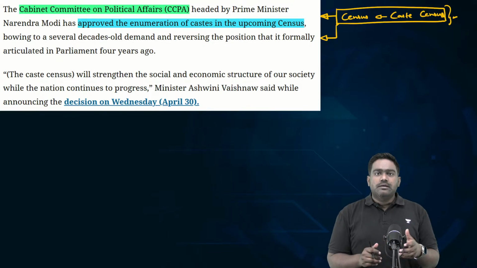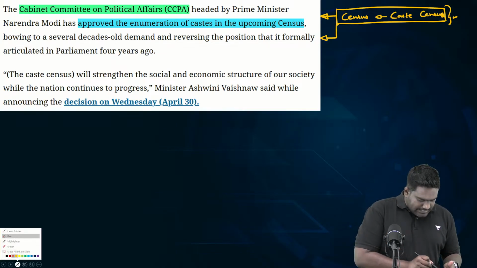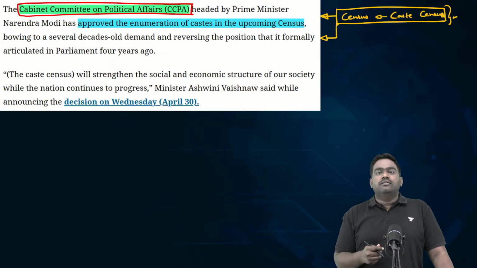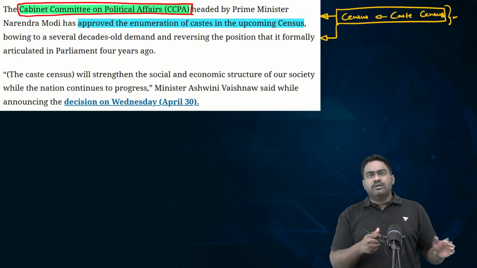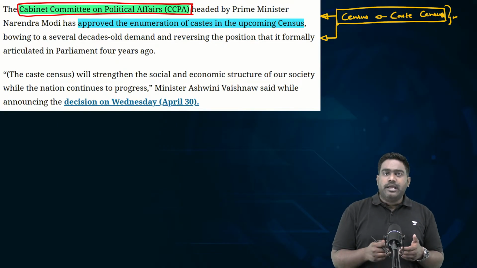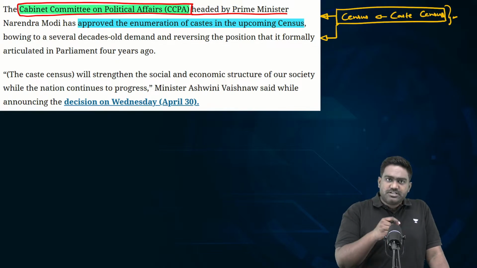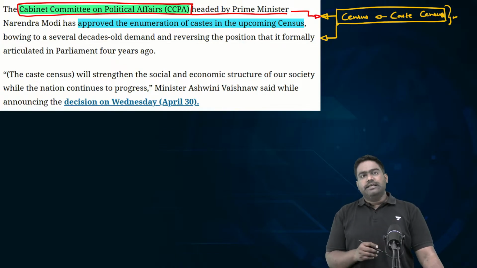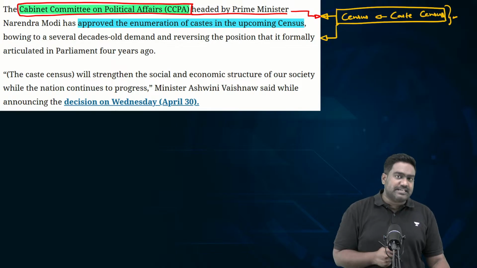This decision was made by the Cabinet Committee on Political Affairs, which is chaired by the Prime Minister and consists of several top cabinet ministers. It's such a high profile cabinet committee that it's often referred to as a super cabinet, as it decides upon important issues related to center-state relations, important political and economic affairs of the country, sometimes even including the foreign policy and security affairs of the country. So, this very critical cabinet committee has approved the inclusion of caste census in the upcoming census exercise, which is likely to be conducted next year in 2026.